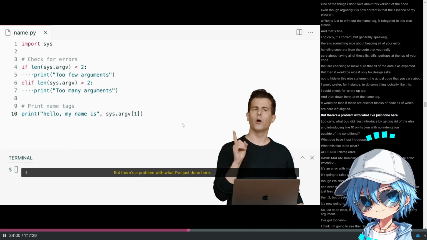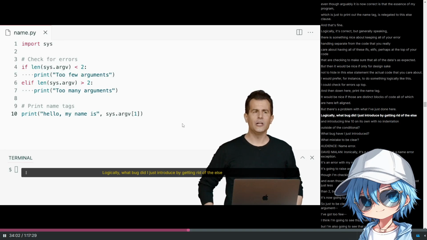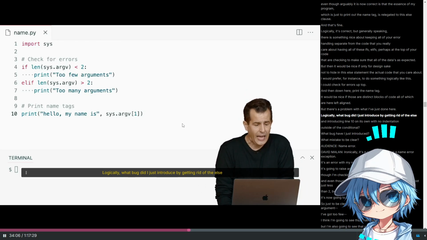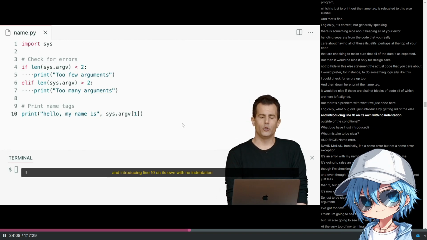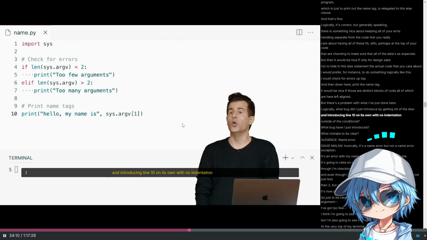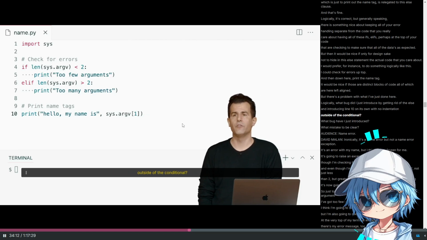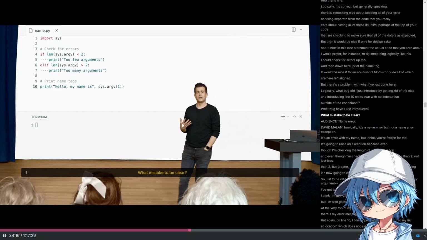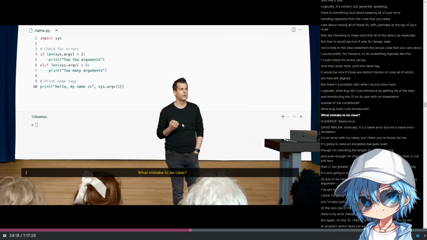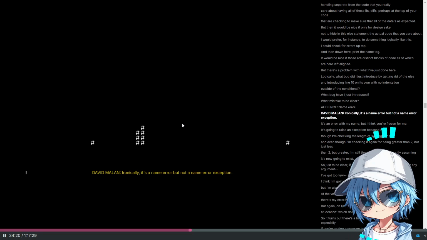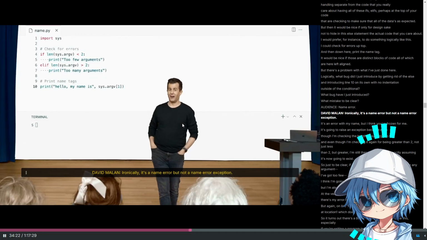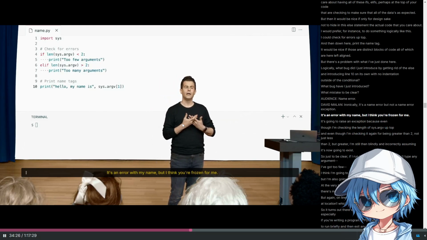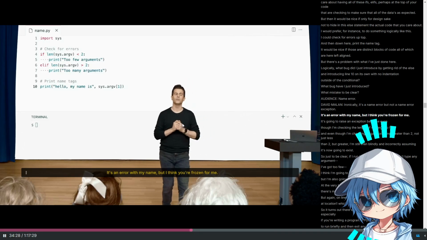But there's a problem with what I've just done here. Logically, what bug did I just introduce by getting rid of the else and introducing line 10 on its own with no indentation outside of the conditional? What bug have I just introduced? What mistake, to be clear? Name error. Ironically, it's a name error, but not a NameError exception. It's an error with my name, but I think you're frozen for me.